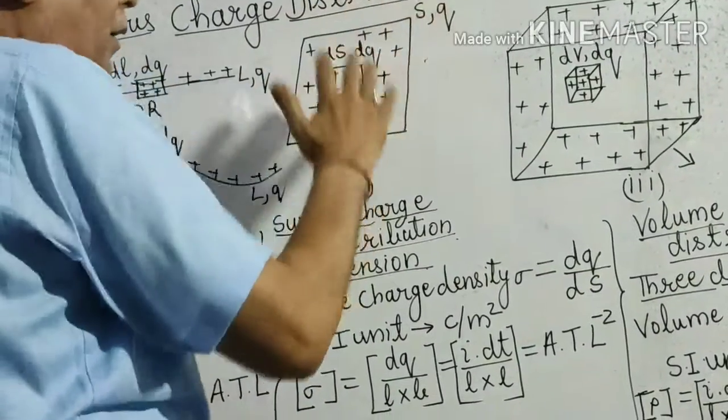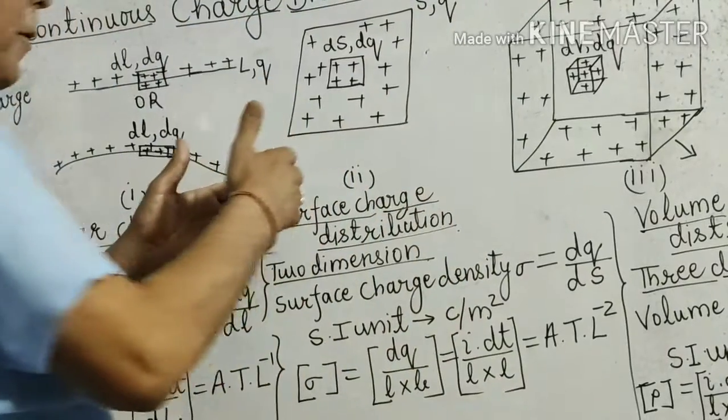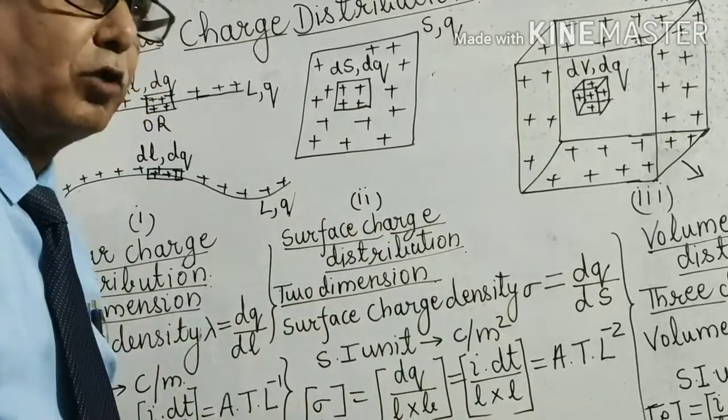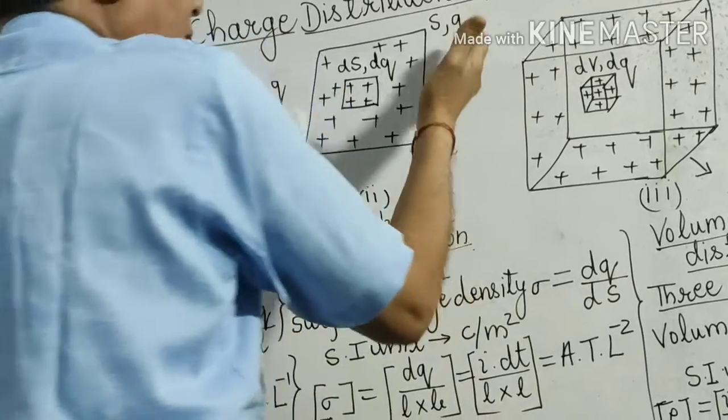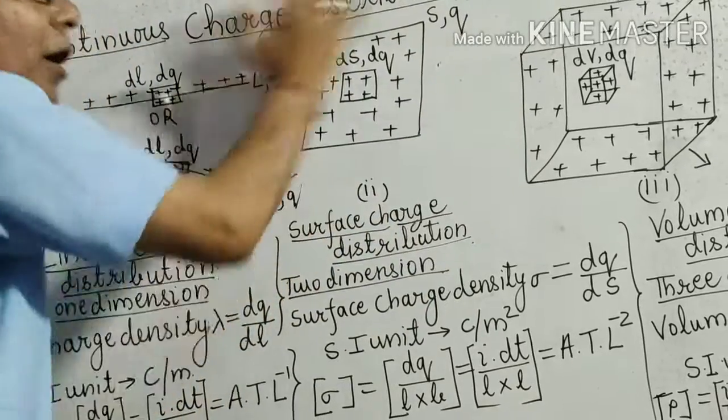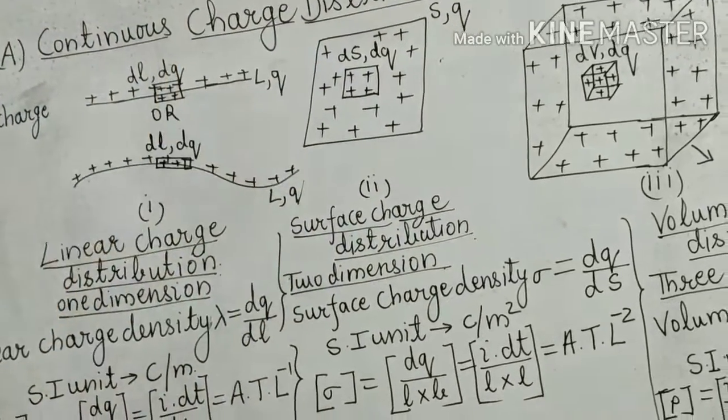So here I have taken a surface whose value is S, you can call it an area also, and the total charge available on it is Q. But that total charge Q is uniformly distributed over the total surface.